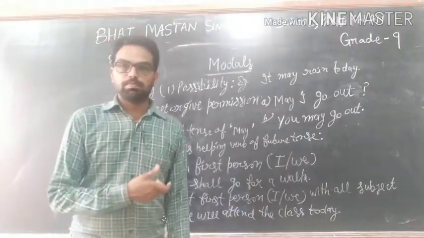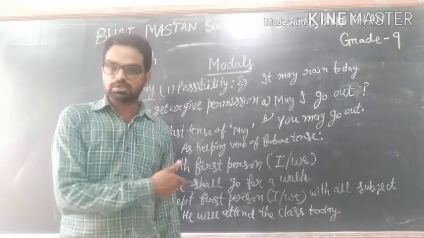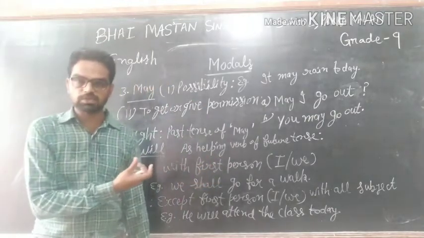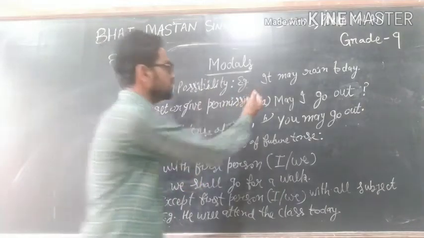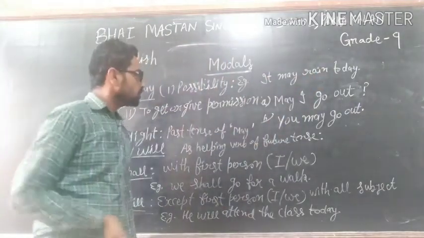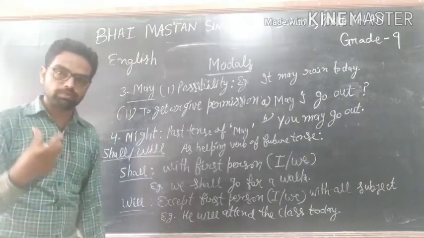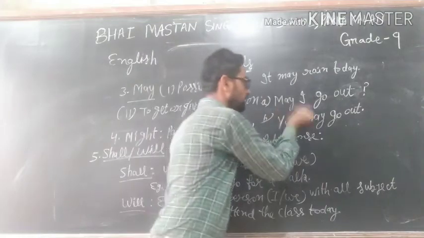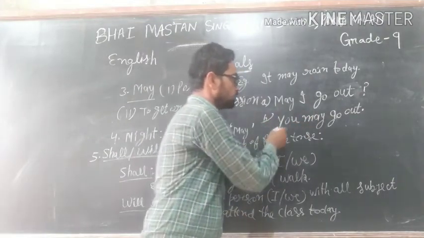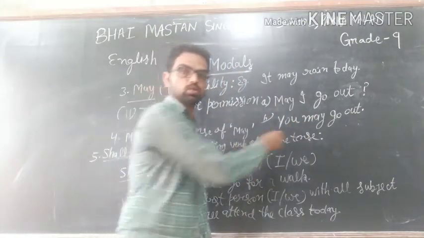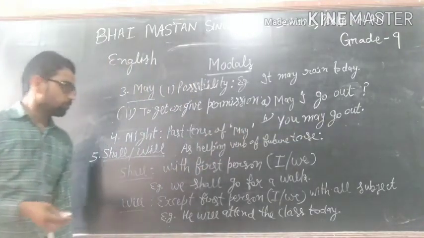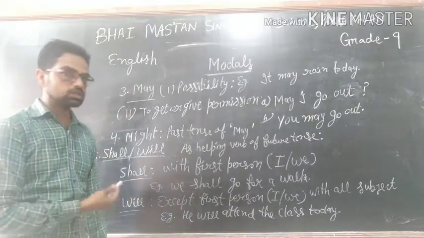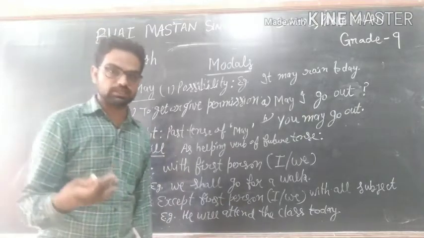Use of may. May can be used to show possibility or to get or give permission. To show possibility, we can say it may rain today. To get permission, may I go out? And you may go out, to give permission. Might. Might is the past tense of may and it is used the same as may in the past tense.